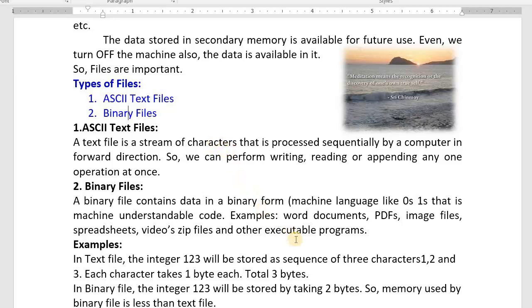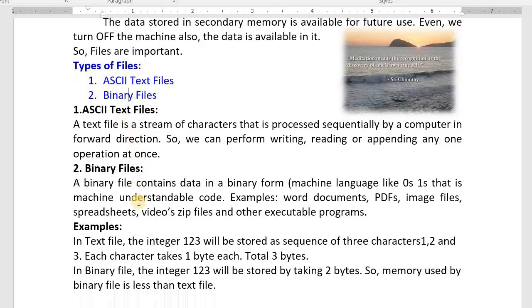How will that be stored in memory? Binary. PDFs, binary. Images, binary. Spreadsheets in Excel, binary form. Video files, binary form. GIF files, binary form. Other executable programs, machine understandable code. But we work with only text files here. For research work or something else, we go for binary. That is further study. No need to worry about that.